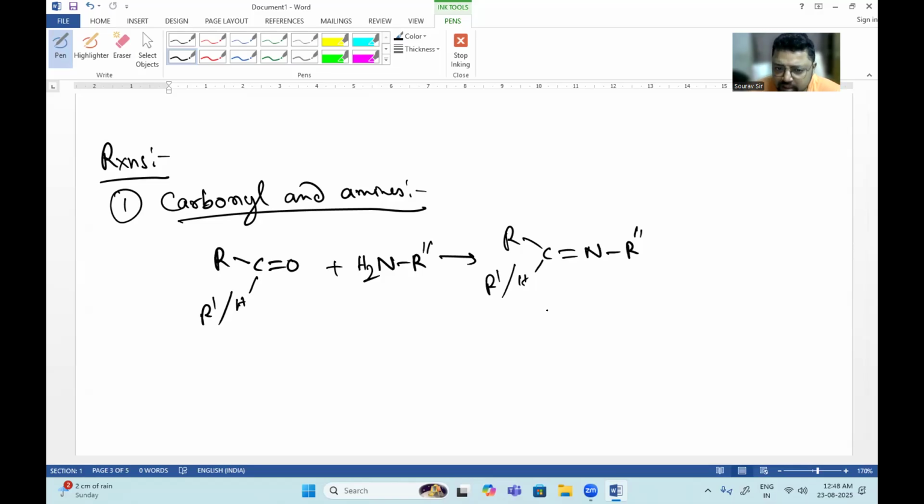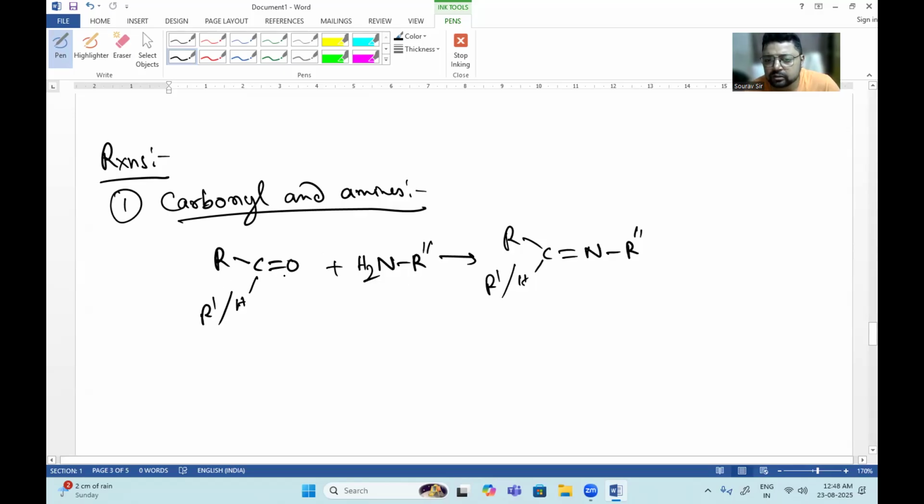Some other reactions are important as well, like they can undergo different forms. This R' can be a lot of things. It can be another NH2. It can be an OH, which will make it a hydroxylamine. So different forms of reactions are there in which these amines react with carbonyl compounds.